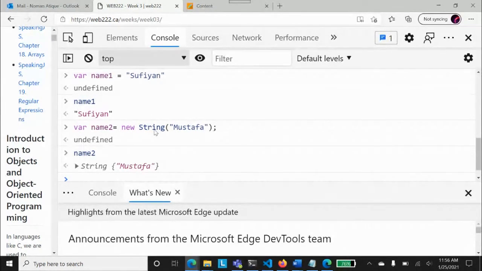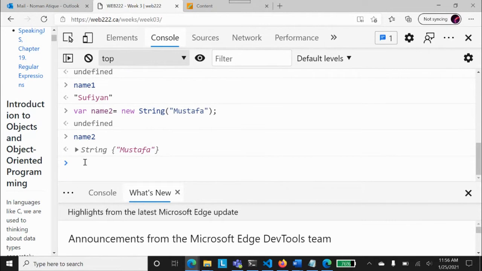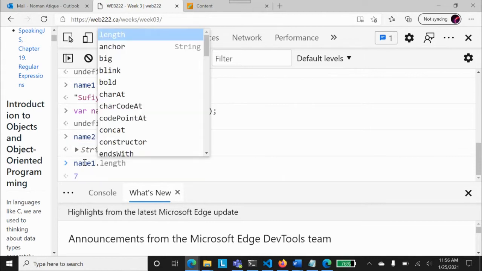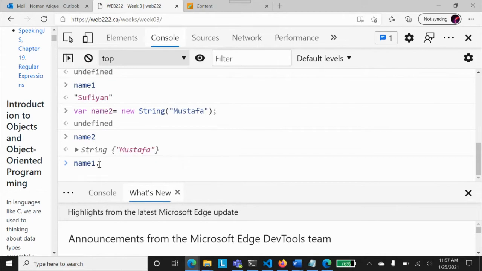So if you are getting the point, name1 is a normal variable, name2 is an object of a class. You got the point, Sufyan? What I'm saying is, it's like an array, I guess. Yes. So what I'm saying is name1 dot. When I press name1 dot, Sufyan, even though name1 is a normal variable, JavaScript treats normal variables also as objects of the class. Why am I saying that? When I press this dot, these features which are available right now over here are supposed to always come with objects rather than normal variables. Sufyan, you are getting my point?